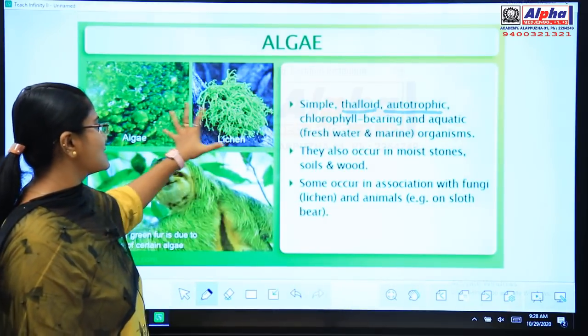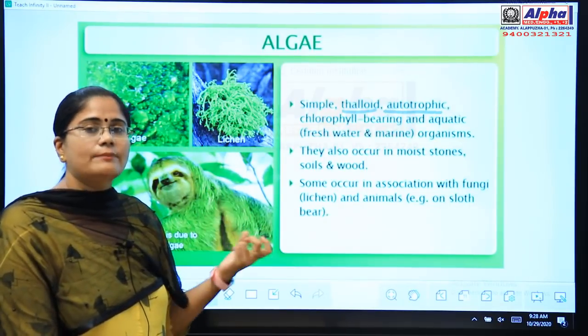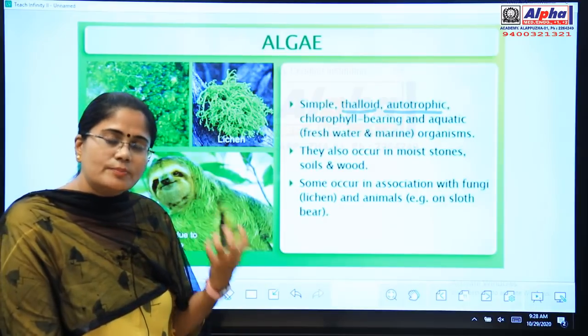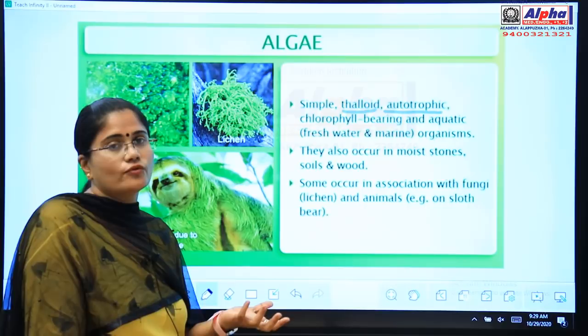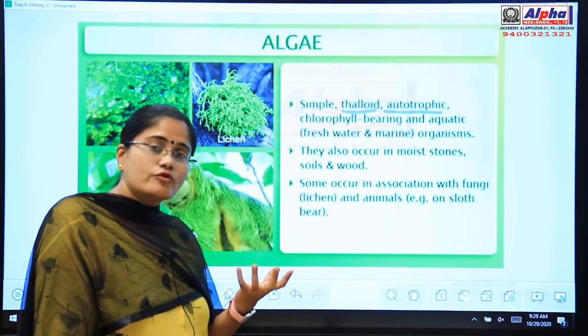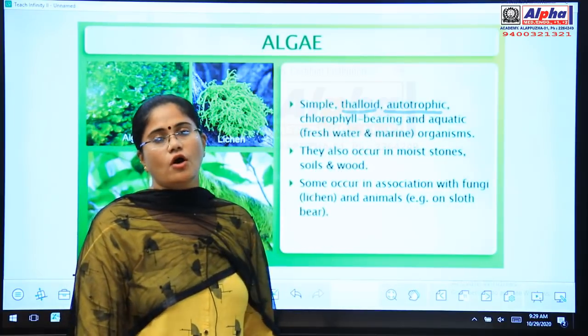These are the different algae. They are green in color because they have the green pigment chlorophyll in them. Due to the presence of this chlorophyll, they can prepare their own food. Since they prepare their own food by photosynthesis, they are called autotrophic organisms.